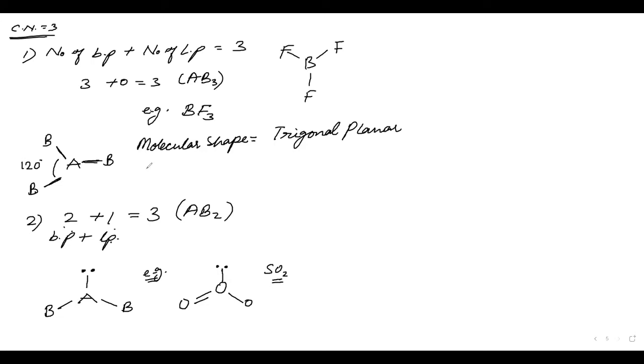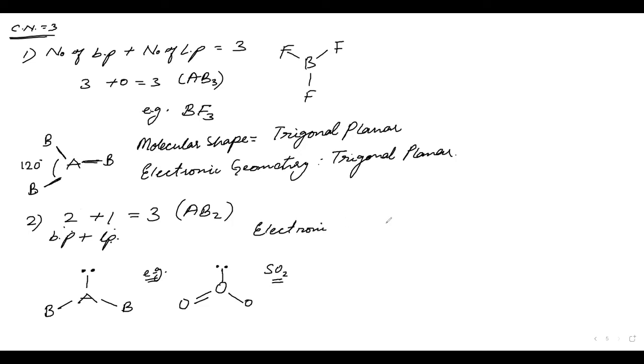Now the electronic geometry will be again trigonal planar. But in this case, if I write the molecular shape, this will now be bent.